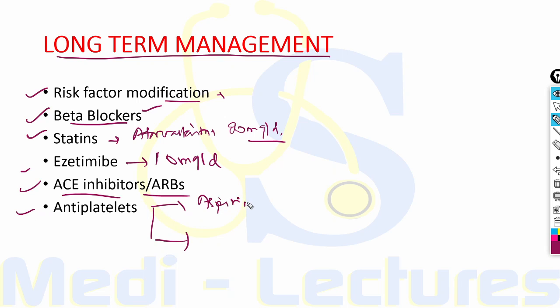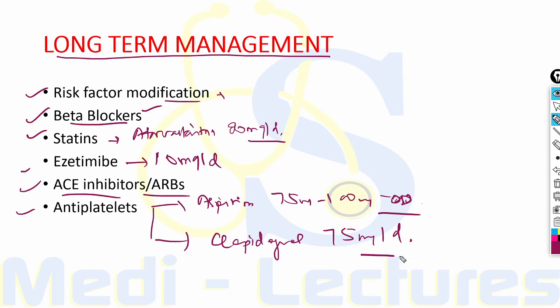Aspirin should be used in low dose, 75 to 100 milligram OD, indefinitely. And clopidogrel, which is a P2Y12 inhibitor, should be used in a dose of 75 milligram per day at least for 1 year. It can be extended to 3 years, but most guidelines say 1 year.